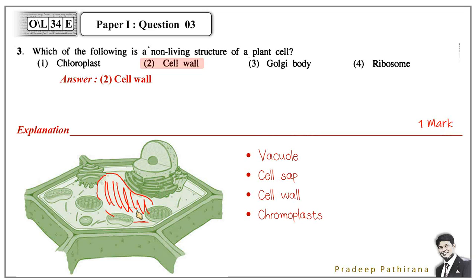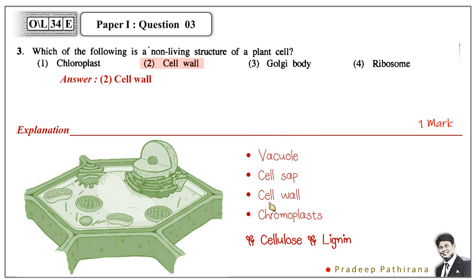Cell sap, which is filled inside, is also a kind of non-living thing. And chromoplast. Chromoplasts contain pigments, and they are not the chloroplast. And the cell wall, the answer of this question. Cell walls are made of cellulose and lignin compounds. Remember it as an extra fact. So the answer is here. Just remember the non-living structures found in plant cells.